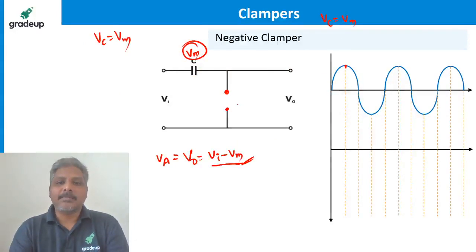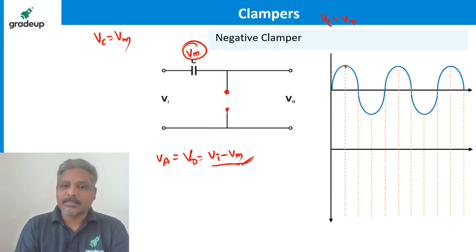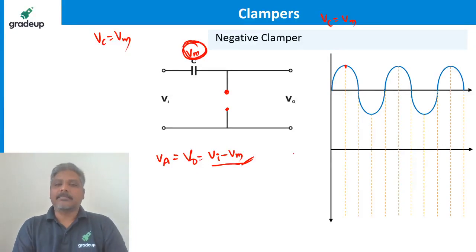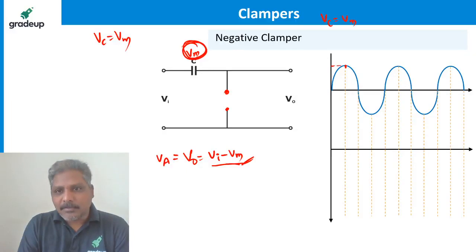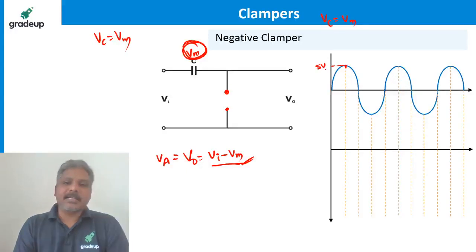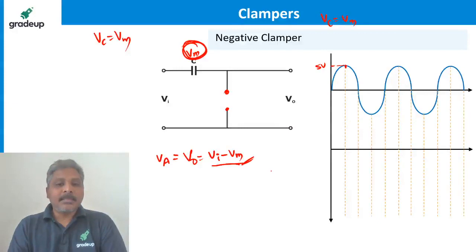That's what the diagram I am showing here: the diode is reverse biased. By this time, what is the capacitor voltage already? At Vm. That means 5 volts. Let's say it is 5 volts. Let me give you an example of 5 volts only. Let us make it generalized by taking Vm, of course.